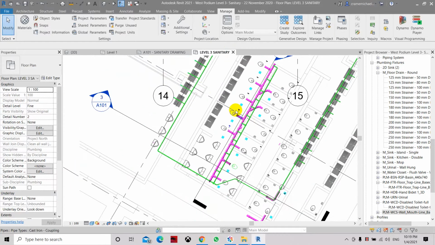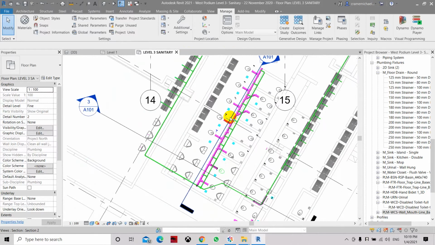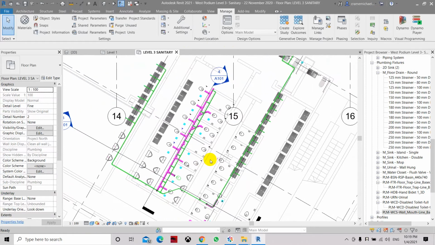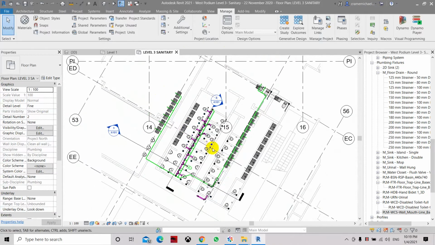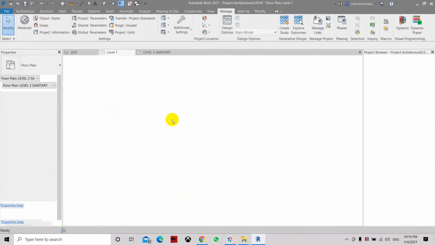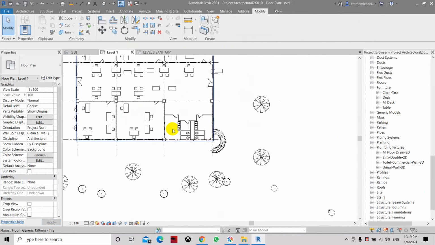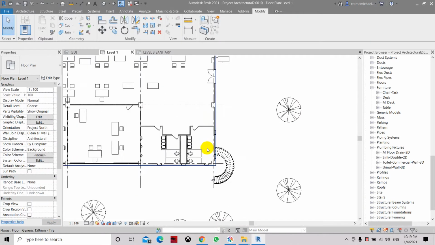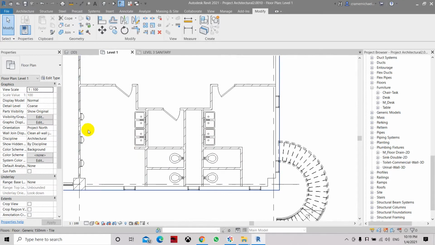Now I will show you how to copy families, or part types, that we have used in this project and transfer them to our architectural plans. What we need is to copy the floor trap, urinals, and water closet.